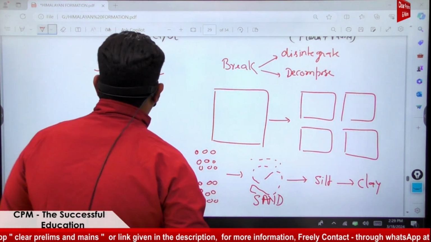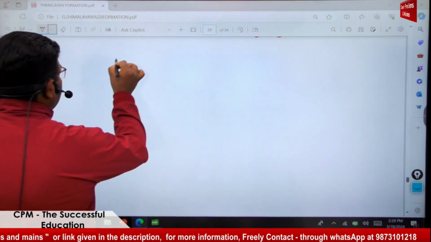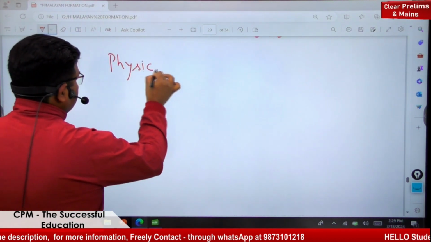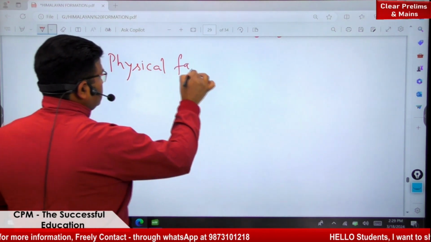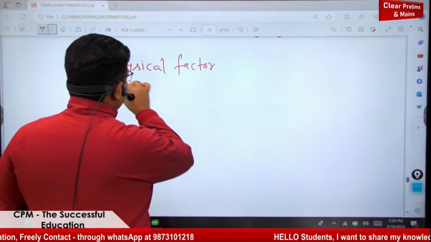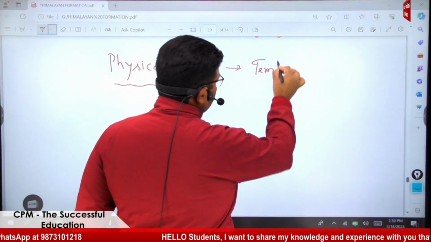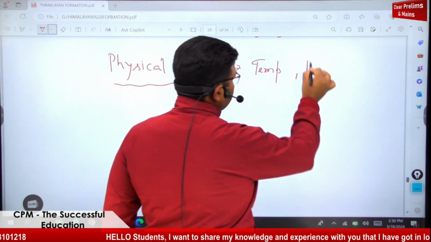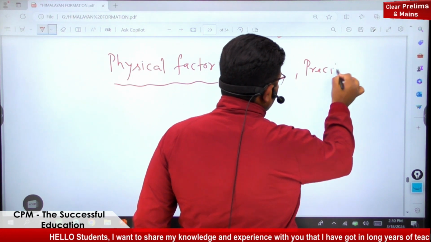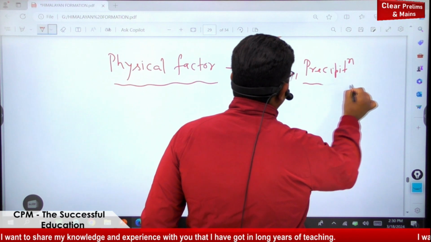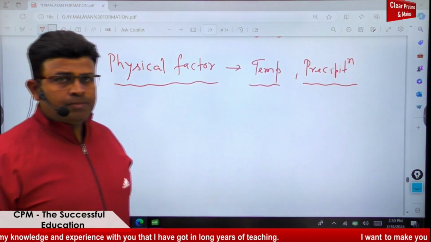This is done by physical factors, and these physical factors are temperature and precipitation, meaning rainfall.